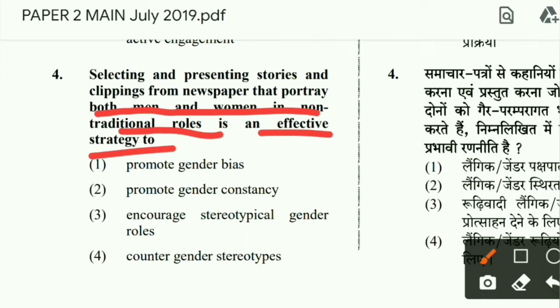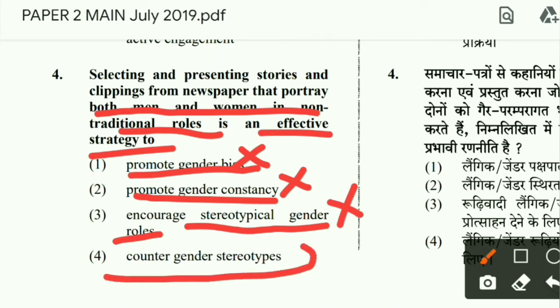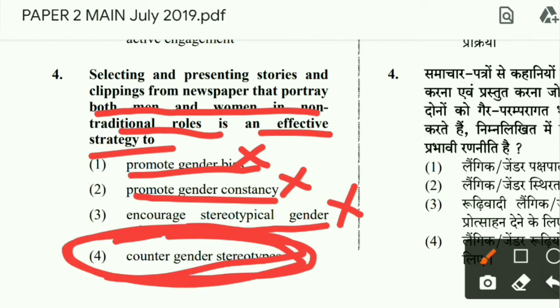For example, a man doing nursing, women playing games. So what are you doing actually? Are you promoting gender bias? No. Promoting gender constancy? No. Encouraging stereotypical gender roles? I am doing the opposite. So I am countering gender stereotypes. Countering.